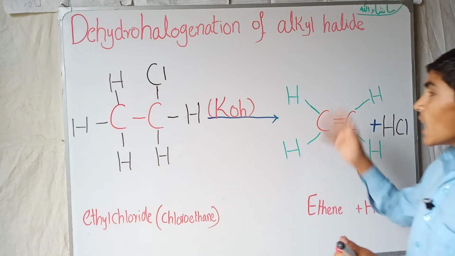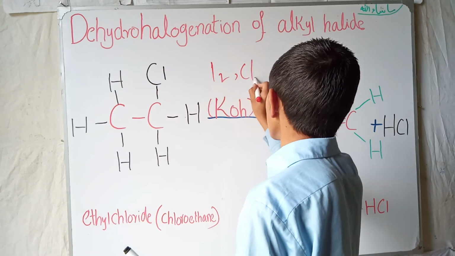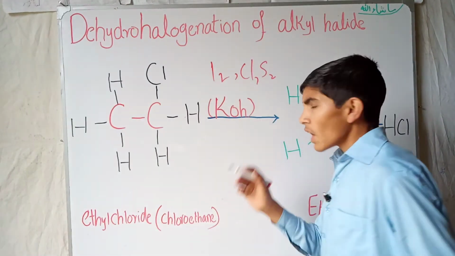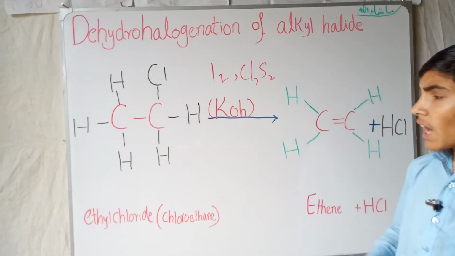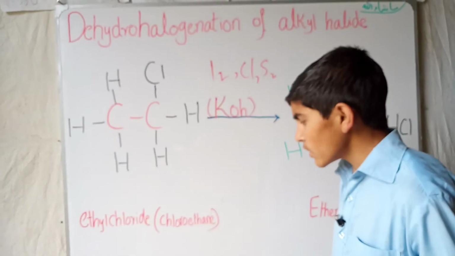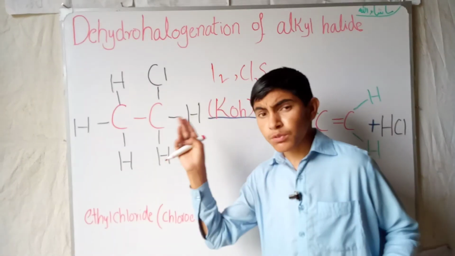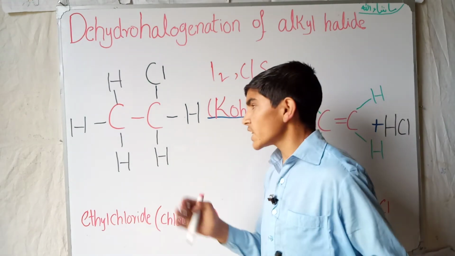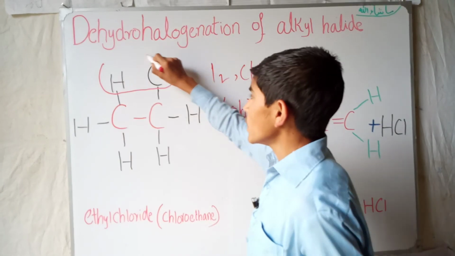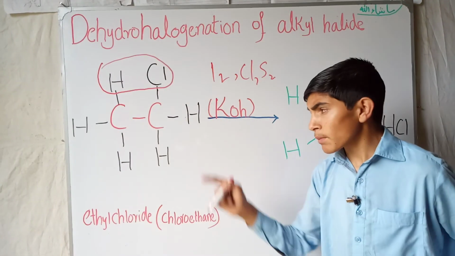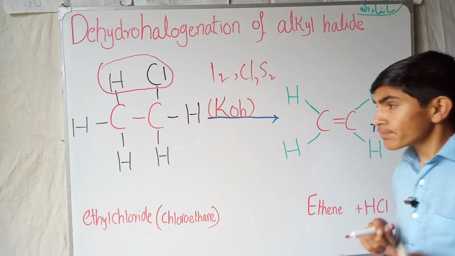The halogens are iodine, chlorine, and so on, all the halogen elements found in the periodic table. This is chloroethane, ethyl chloride, in which there is a single bond between the carbon atoms, which makes it alkane. You can see that now the target is this place. When we remove it from this compound, it directly gives us the alkene, ethene.